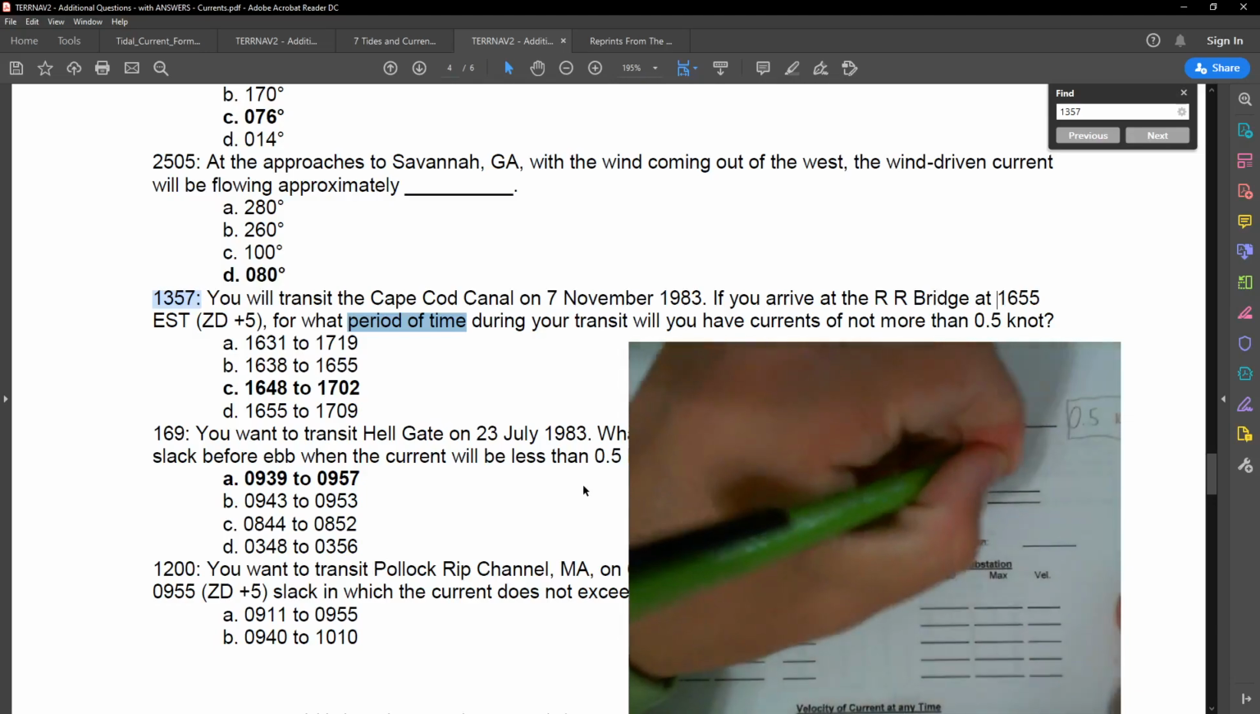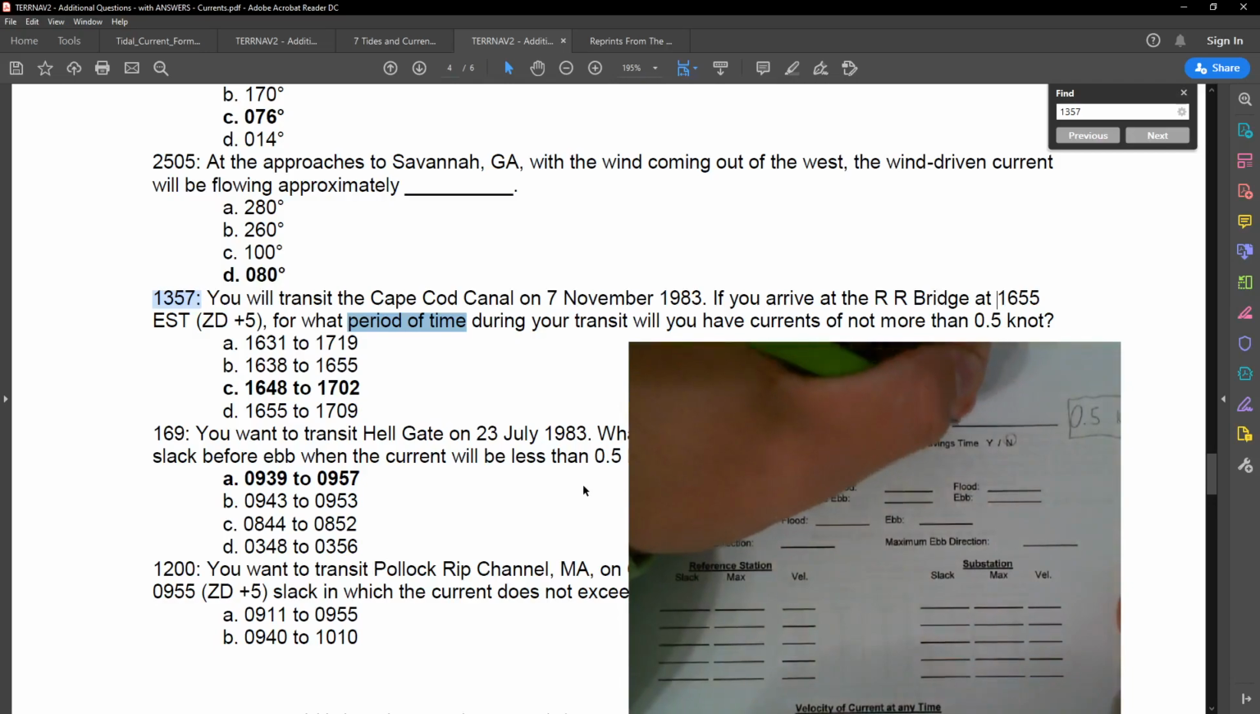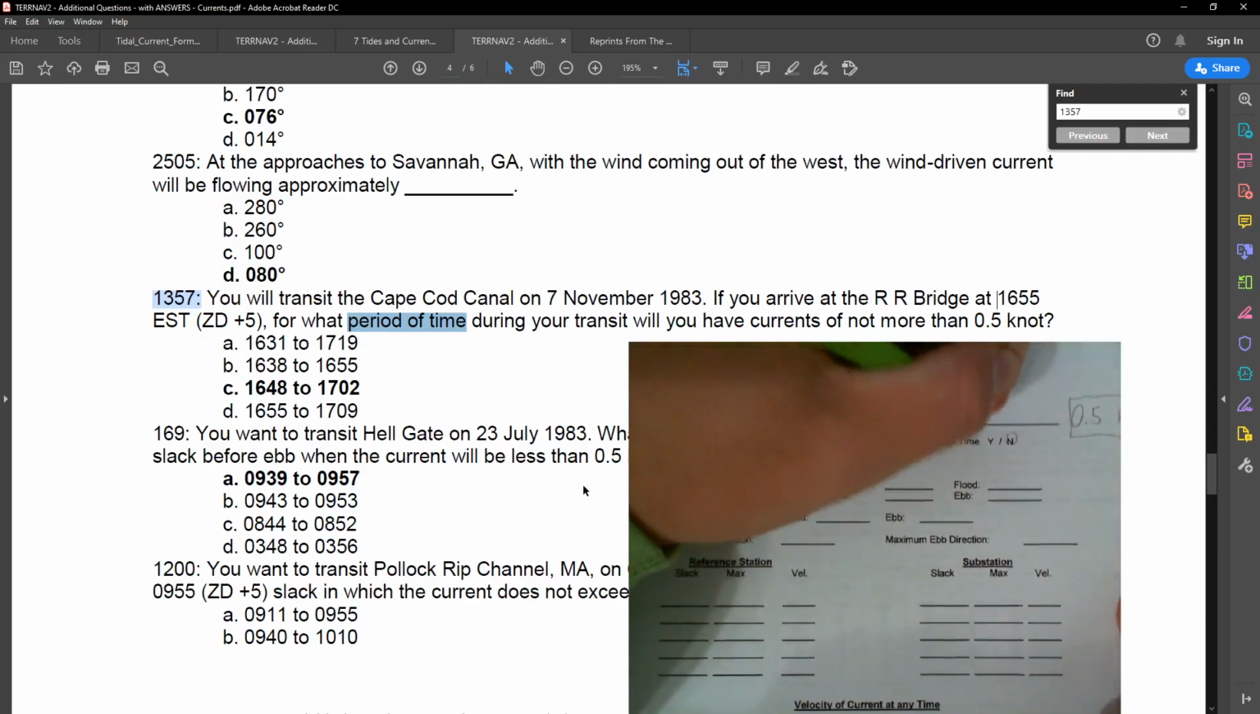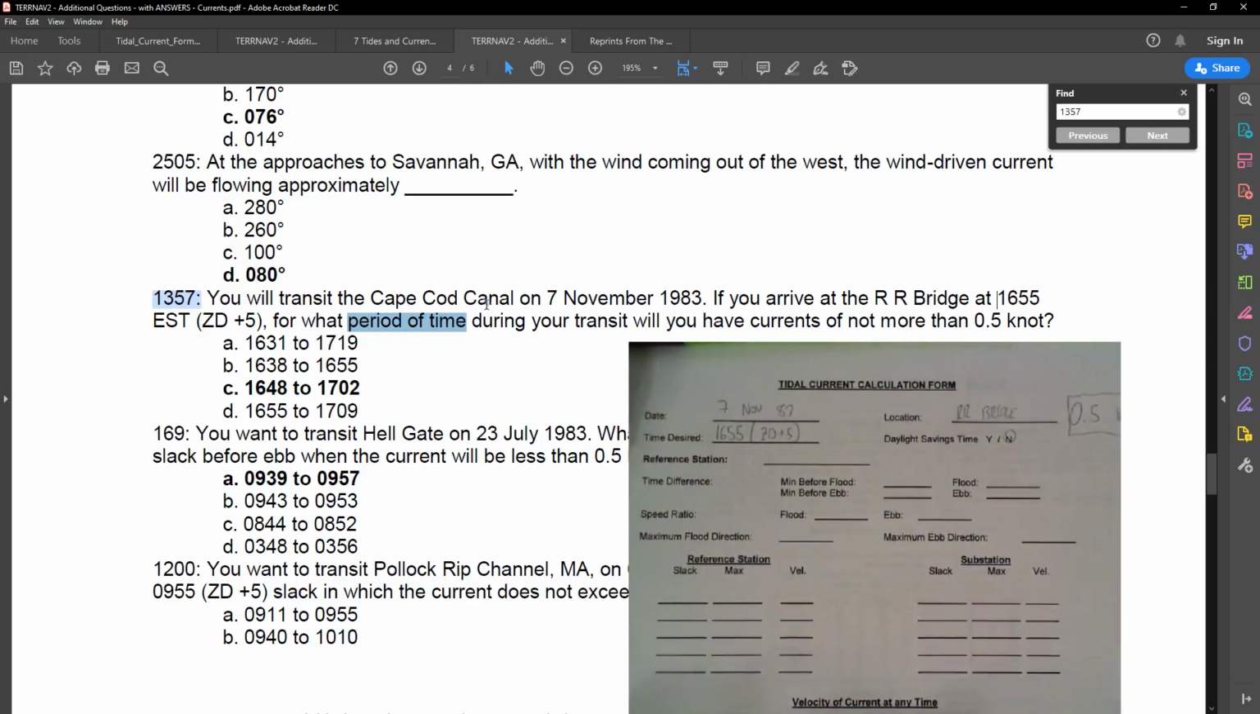This is not a daylight savings problem. And the location is RR Bridge. For those who don't know, RR stands for railroad. In the tide reprints, it will show you what I'm talking about. So now that we have all of our information from the problem, let's go to the reprints.